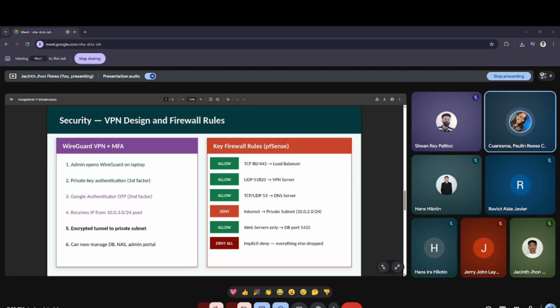And the most critical rule here is the deny rule, which completely blocks all internet traffic from reaching our private subnet at 10.0.20.24. After that, we have an allow rule that restricts database access to our two web servers only, meaning no other device can query the database on port 5432.